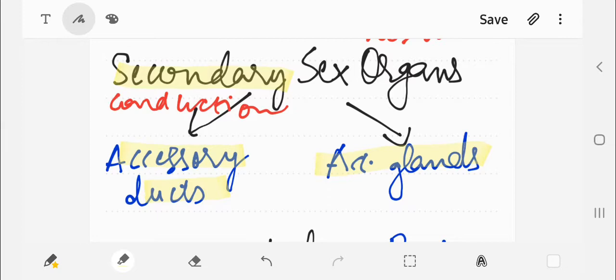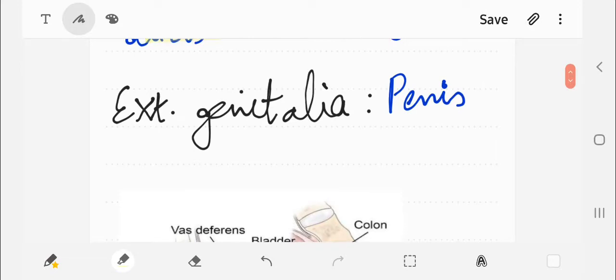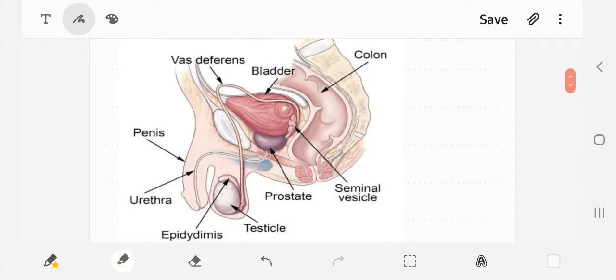And the third part of our male reproductive system is the external genitalia, that is the penis. So one by one we will discuss. First have a look at the diagram of the male reproductive system, in which we are going to discuss the testes.